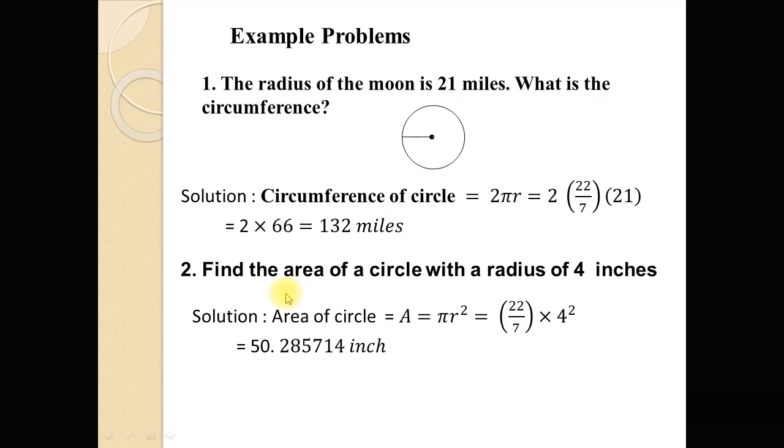Now another problem, to find the area of a circle with a radius of 4 inches. So for the area of the circle, using the formula pi r square, this is equal to putting the value 22 over 7 multiplied by the r value 4, and 4 square. So r square means 4 square. Now after simplification we obtain the area 50.285714 square inches.